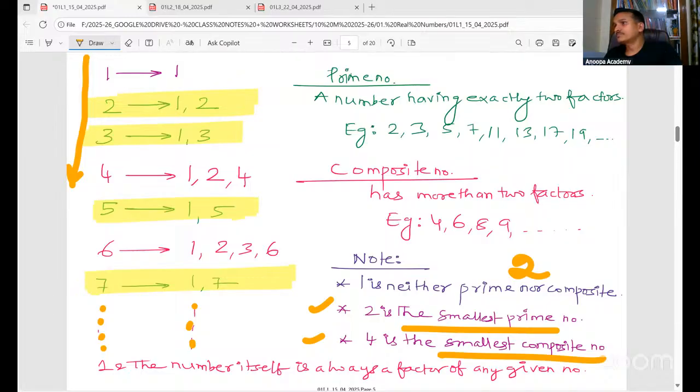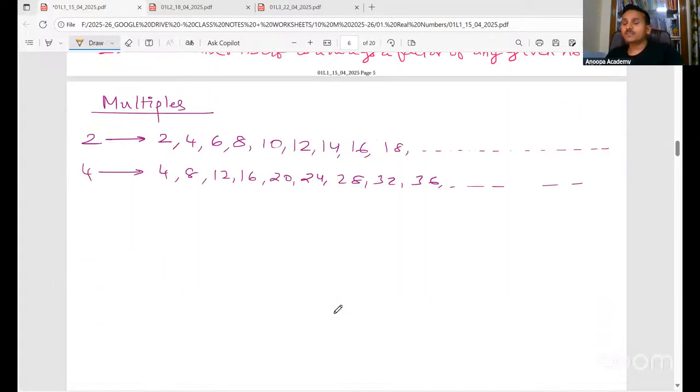And we have discussed a question in class also, during regular classes. Okay, next, let's move forward. Multiples. We have understood what a factor is. Somil, what is a factor? So a factor is any number which is divisible by the given number. Any number which divides the given number.